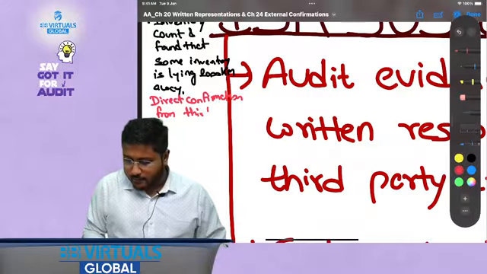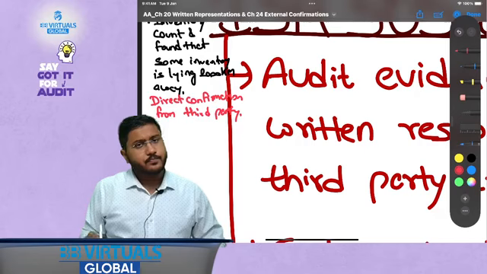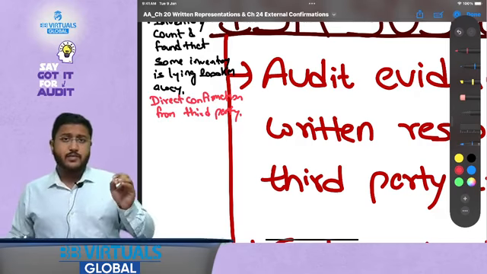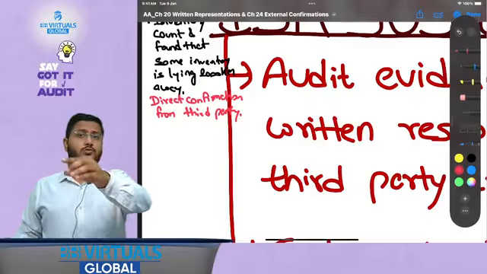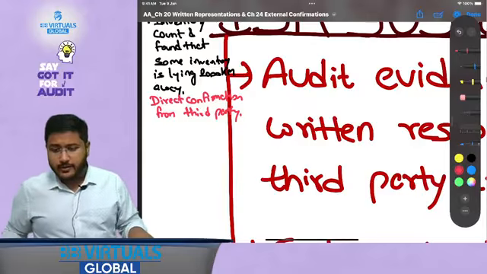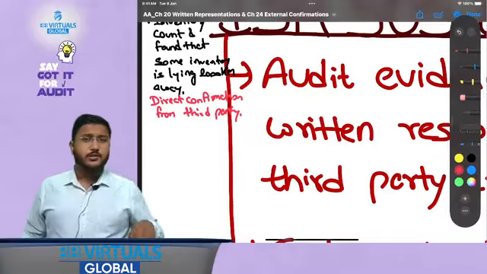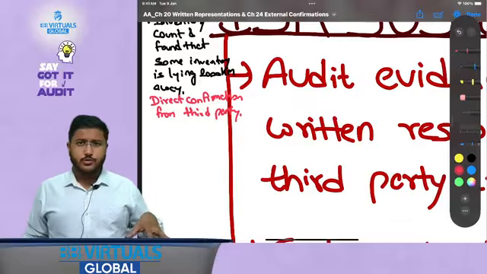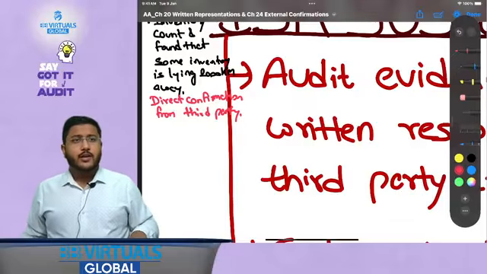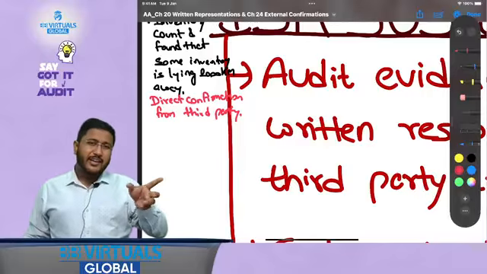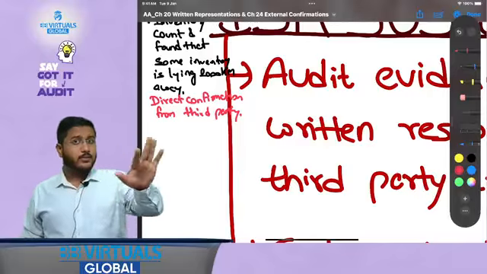That party that is holding the inventory can confirm to you in writing that yes, this is an inventory which is lying with us and it belongs to your client only. So that could also be a very good example for external confirmations. Now let's discuss one more thing. If you go to any departmental store or grocery store near your house, you will see certain machineries, say Cadbury machineries, which might not belong to the shopkeeper, but are still kept there.